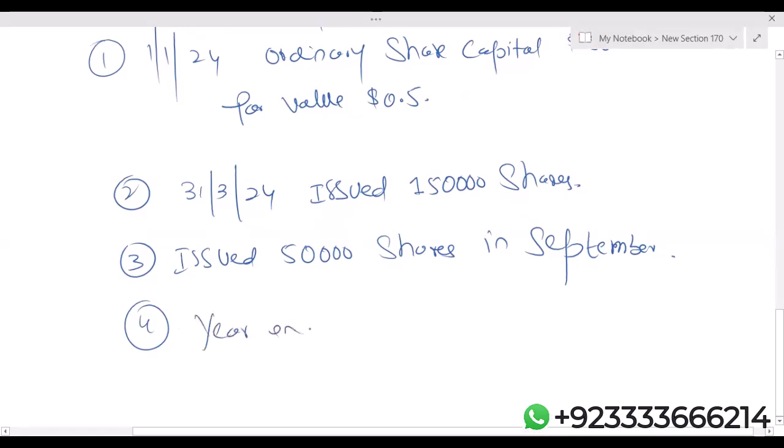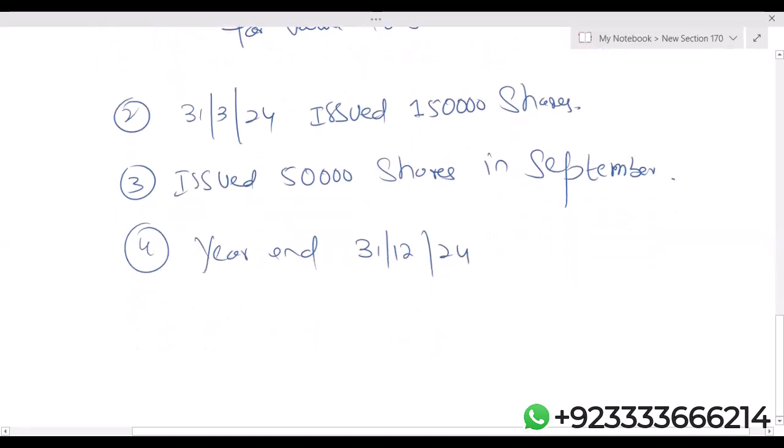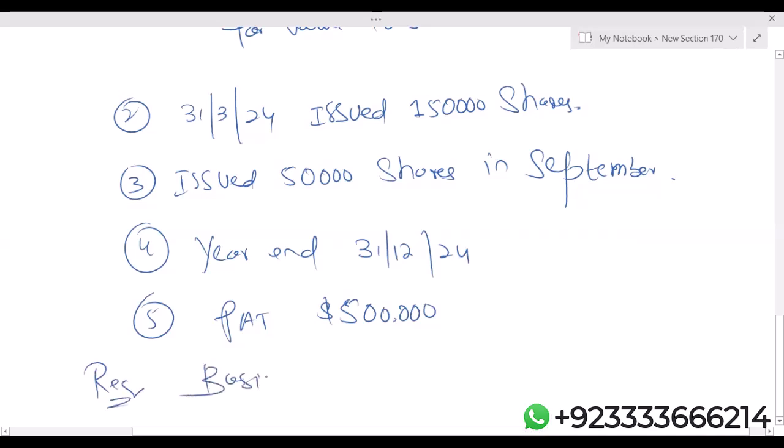Let's say the year end is December 24. Profit after tax is 500,000. The requirement is to calculate basic EPS.